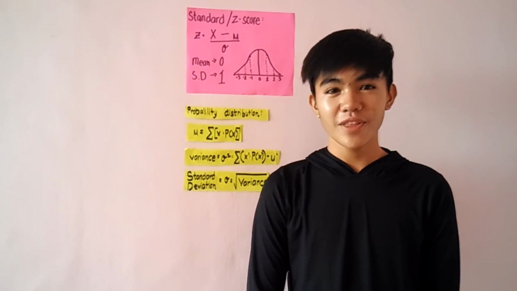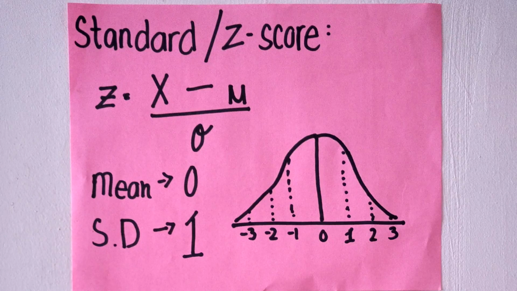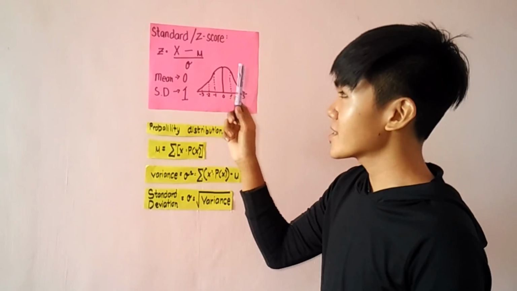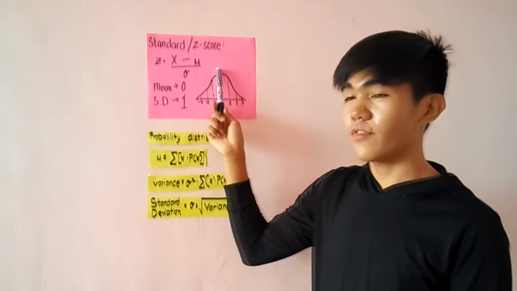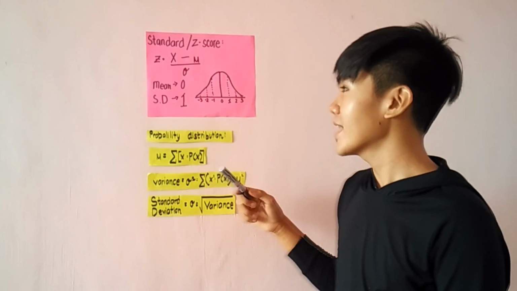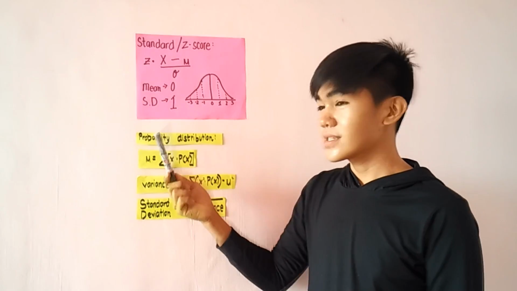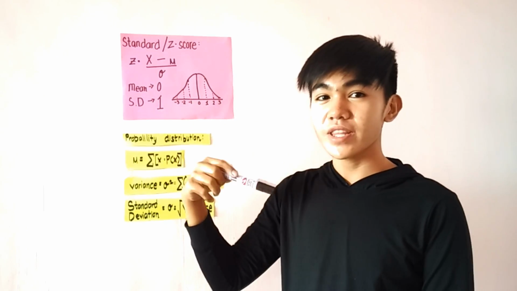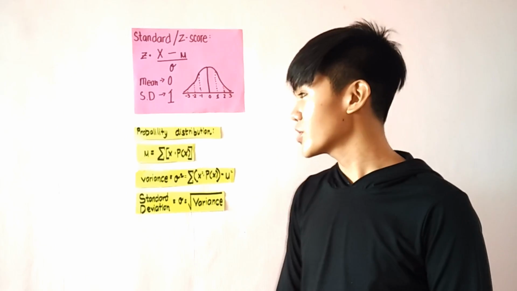Hello, Matrix. Now, this is the formula that we will use today. The formula for the standard or z-score is x, which is the data, minus the mean, over the standard deviation. In this formula we will get the mean as 0 and standard deviation as 1, such that the data substituted to x will be converted to a standard number for the standard normal distribution.